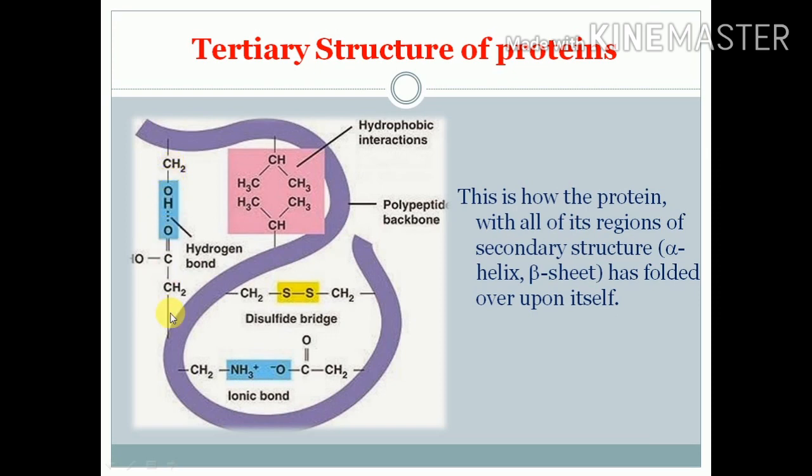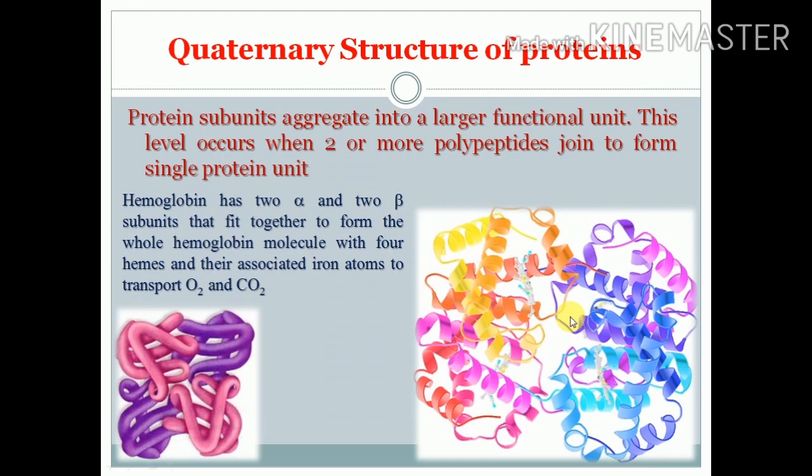Sometimes there will be hydrogen bonding, one polar group forming a hydrogen bond with another polar group. Some are hydrophobic interactions, both are hydrophobic R groups, so they repel each other. So there will be folding of the structure. This is how the proteins, with all their regions of secondary structure, alpha helix and beta sheets, are folded over upon themselves.